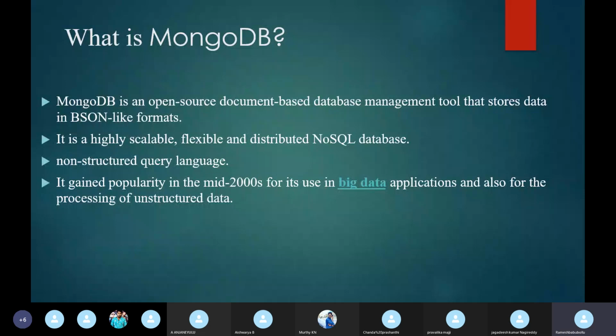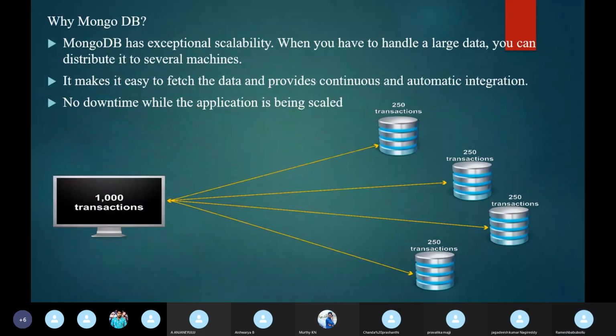And why is MongoDB popular? MongoDB has exceptional scalability. When you want to process 1,000 transactions, you can split those 1,000 transactions, and get some of the transactions from different machines. When you have to handle a large amount of data, you can distribute it to several machines. So here, 250 transactions can come from this machine, and like that.